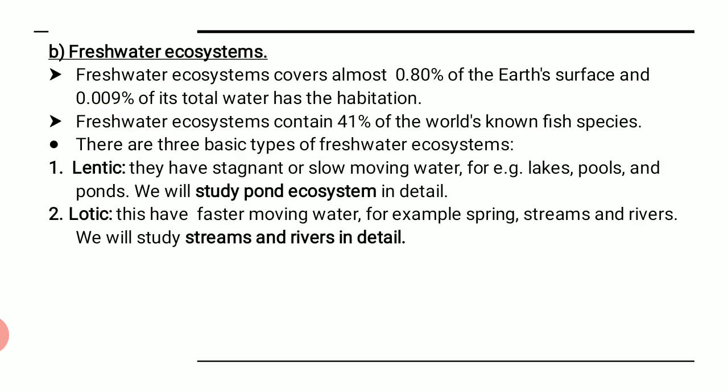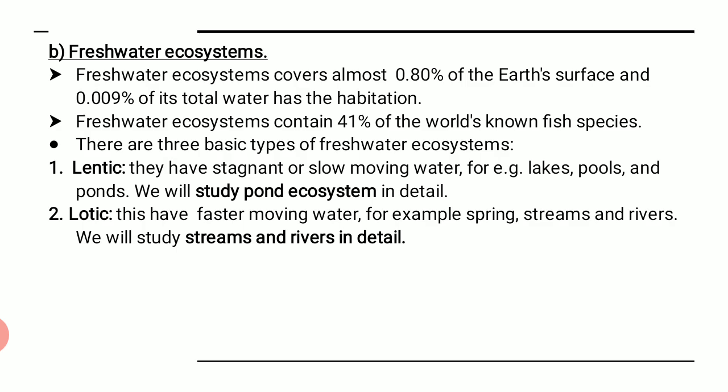Now we are talking about the next ecosystem that is considered to be the freshwater ecosystem. Now what is the freshwater ecosystem? The freshwater ecosystem covers almost 0.80% of Earth's surface, and 0.009 of its total water has the habitation.